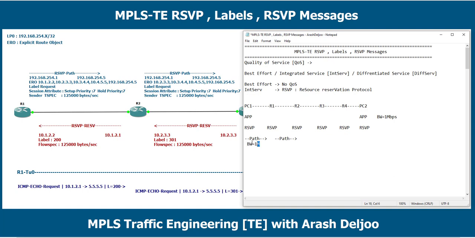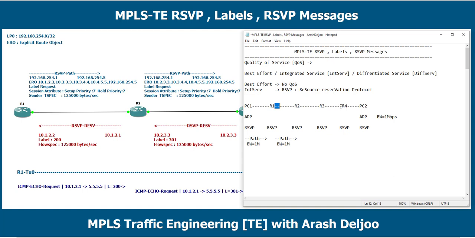After that, when R1 receives the RSVP Path message on this interface, it should reserve, or rather stand by, 1 megabit per second of bandwidth on this interface, for example. This means that R1 doesn't allocate the bandwidth, but it should stand by that amount of bandwidth.